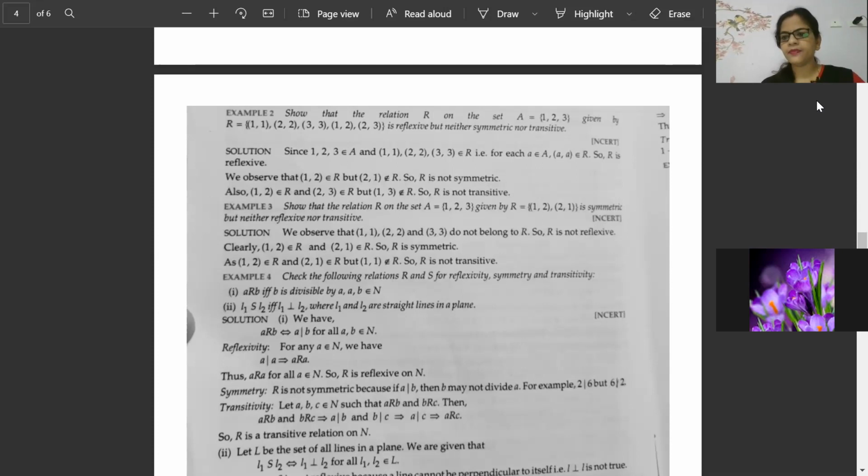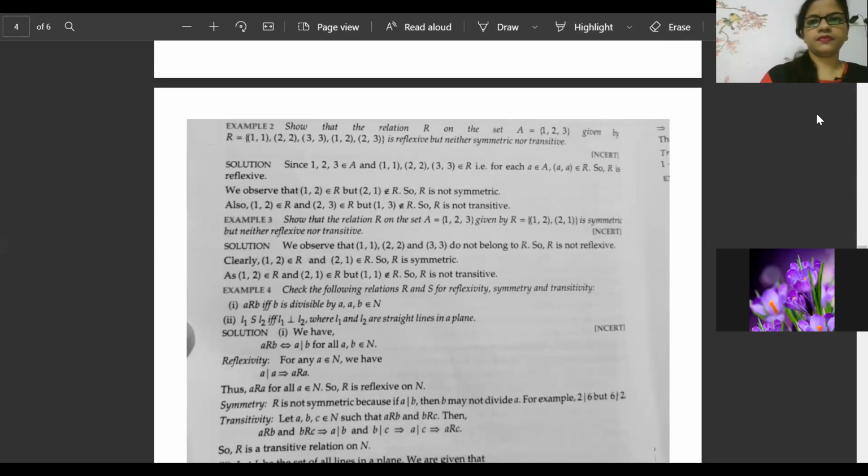Fine. Example number 3. What is given? Show that the relation R on a set A = {1, 2, 3}. How many elements are present in set A? 3 elements are present. Given by relation R = {(1, 2), (2, 1)} is symmetric, but neither reflexive nor transitive.